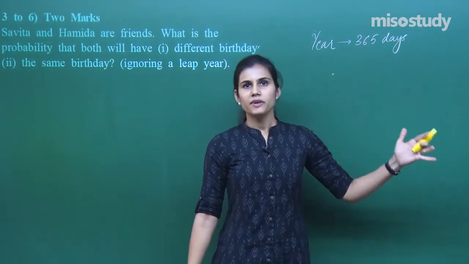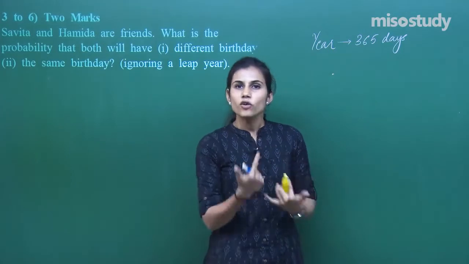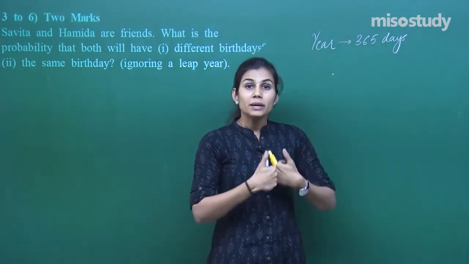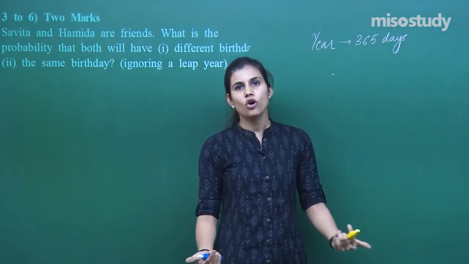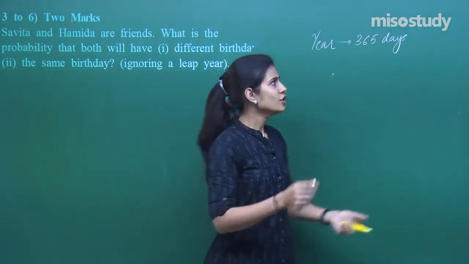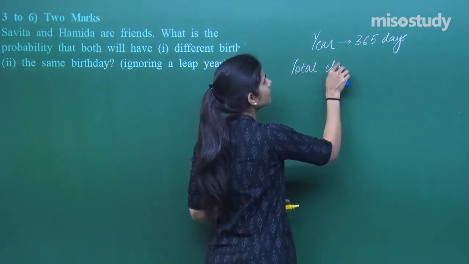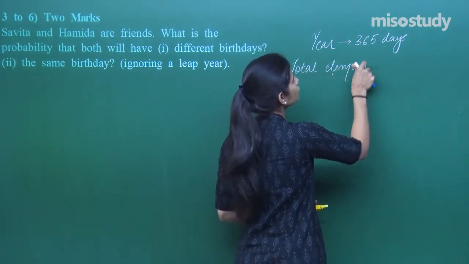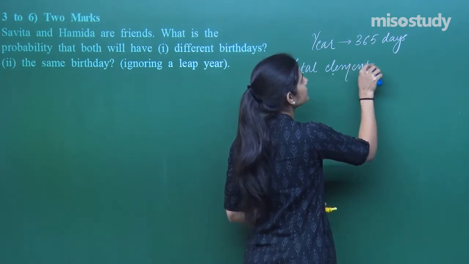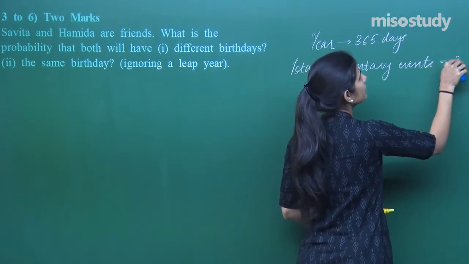If I have 365 days and I am talking about birthdays of these two girls, it can arrive on any day. So what are my total possibilities of birthday coming up? It can be on any of these 365 days. So total elementary events associated with this experiment is 365.